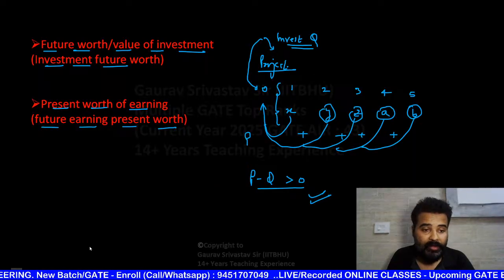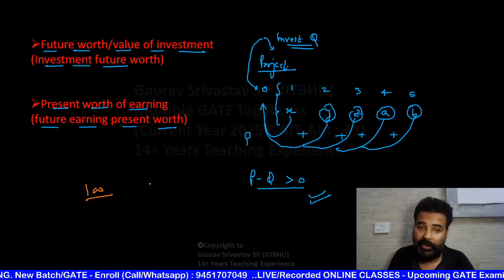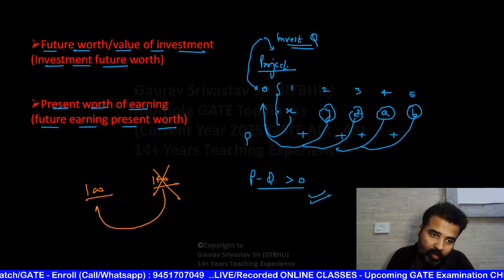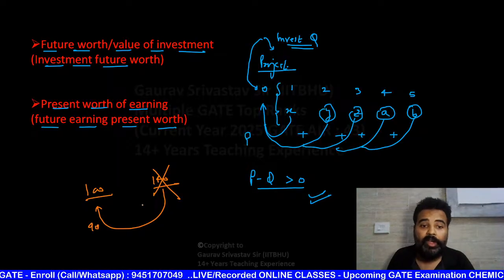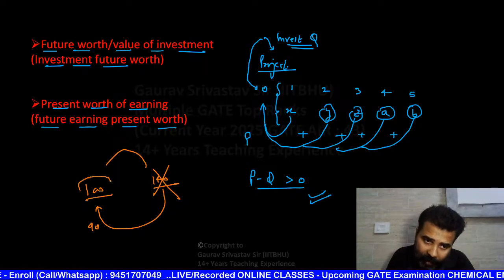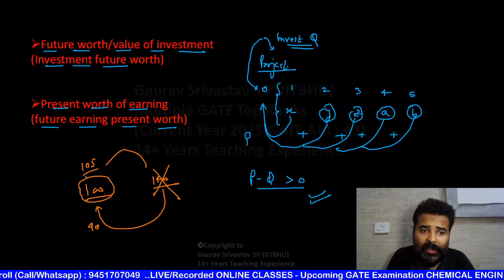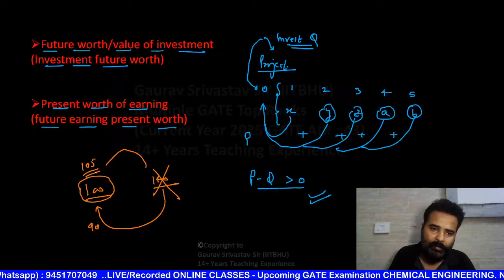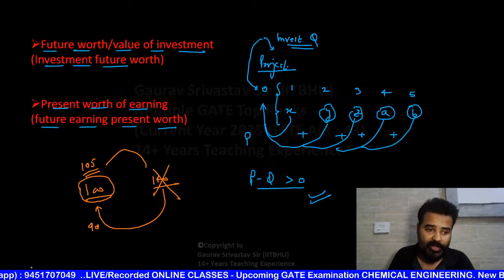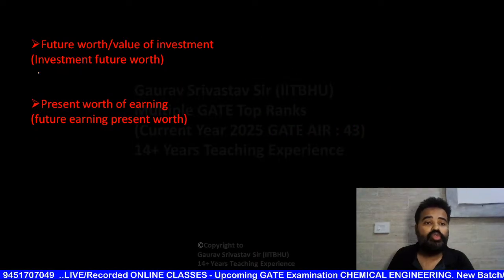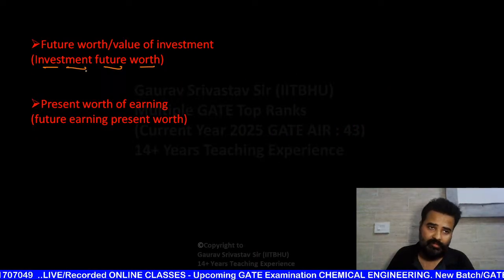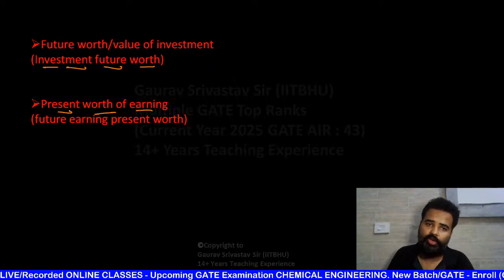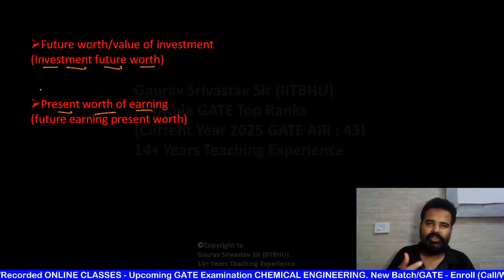Why? Sometimes if you are going to invest 100 rupees, after 5 years, even if you are getting 140 rupees, but it is not good for you. If the current value at this time of this 140 rupees is 90 rupees, so इसका current value भी आपके इन्वेस्टमेंट वाले वैल्यू से ज्यादा होना चाहिए. अगर ऐसा होगा तो वो प्रोजेक्ट आपके लिए अच्छा माना जाएगा. ये आप देखोगे एनपीवी में, you will see this in NPV net present value chapter. Okay, so whenever you are going to make investment, you are going to check future value of your investment or also present value of your earning. Okay, and vice versa, you can also use in numericals.